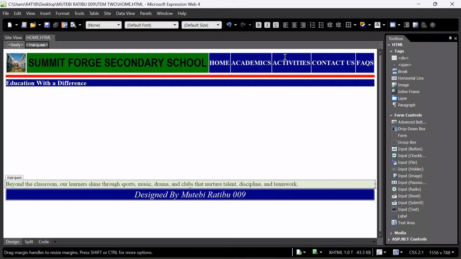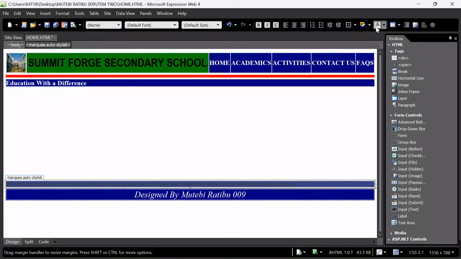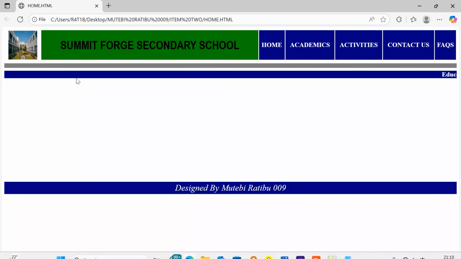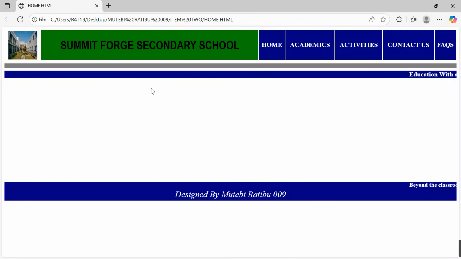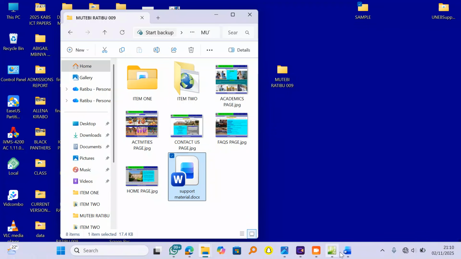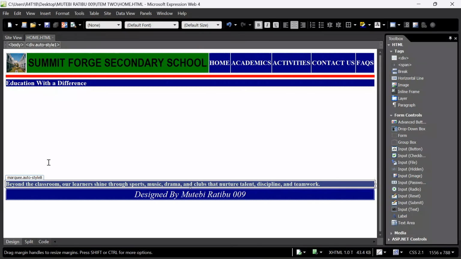I want to adjust it a little bit: background that, font color that, bold it a bit, italicize it, or we can keep it at that, align it center, Control S. After doing this, Control S, now we are getting ready. Come back to your browser, check on the progress to see that each and every detail is well captured. Yes, here we go, Control S, and now we are ready to go. Yes, sir. Now, let me get back to my project over here to see that we can roll out and get each and every detail at its best.